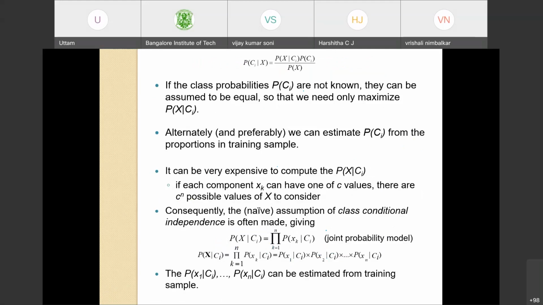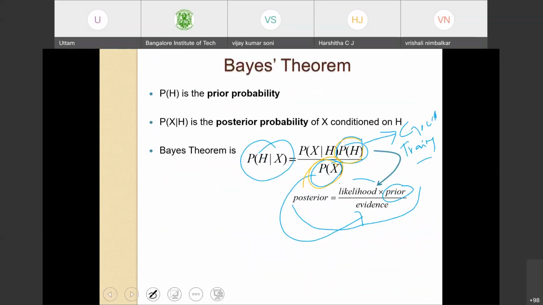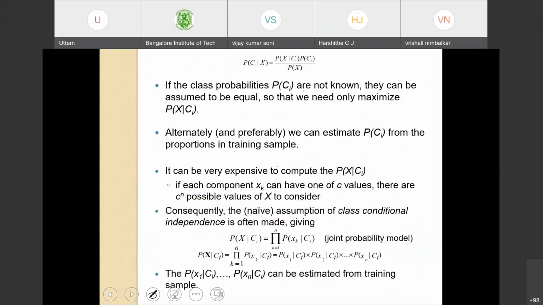So in that case, what we need to maximize is only probability of x given Ci. You look at this equation here, then we need to only maximize the likelihood. That's it.